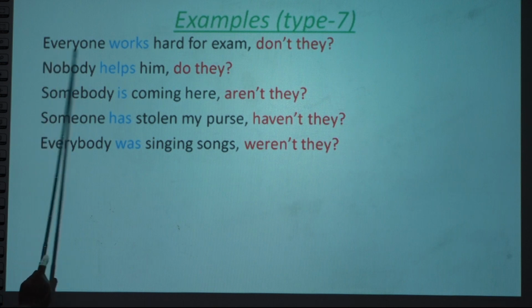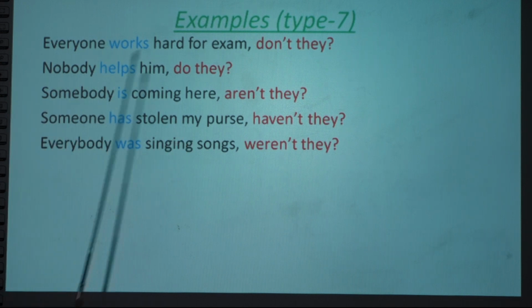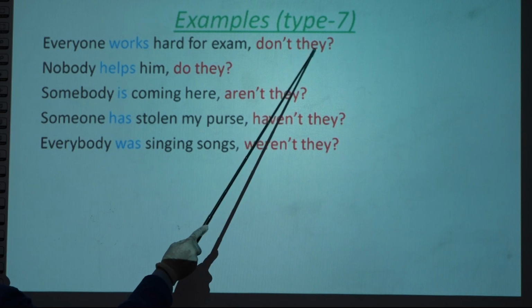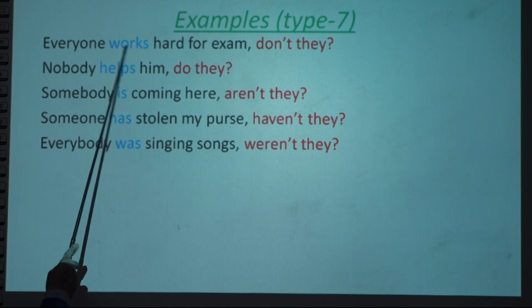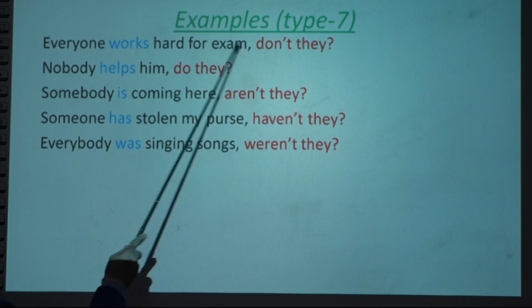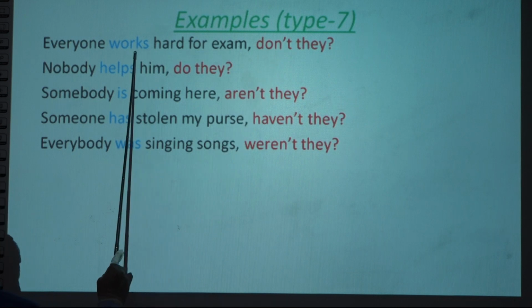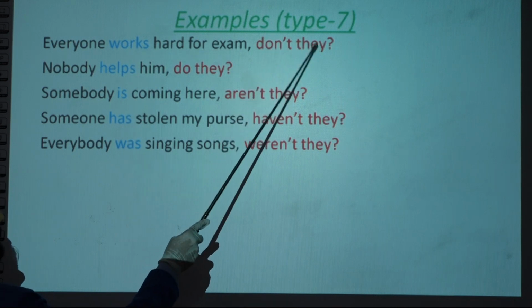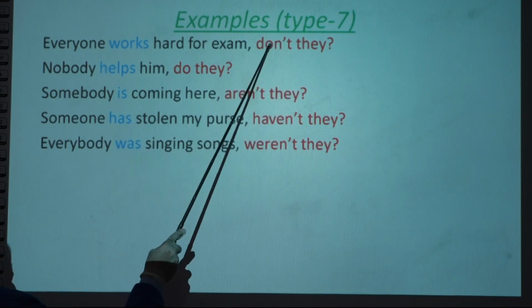Remember once again, instead of someone, somebody, nobody, everybody, these indefinite pronouns, we use the pronoun they. That they is plural. They is plural means we have to use the plural verb, because our rule says a plural subject or plural pronoun agrees with a plural verb. That's why works, which is verb 5, is changed. Though verb 5 is given, we have to write don't because they cannot agree with does. So instead of does we write do. Don't they. Statement positive, tag negative.